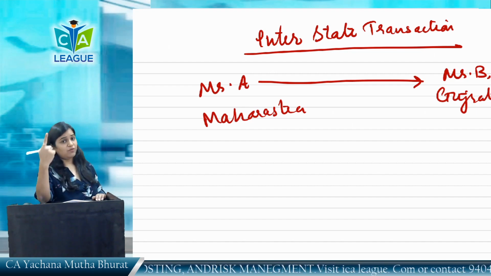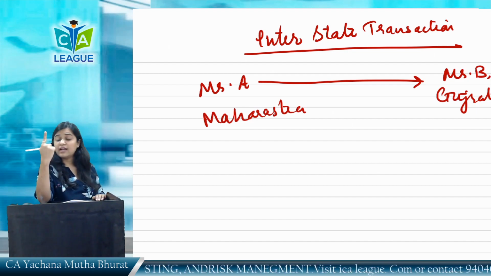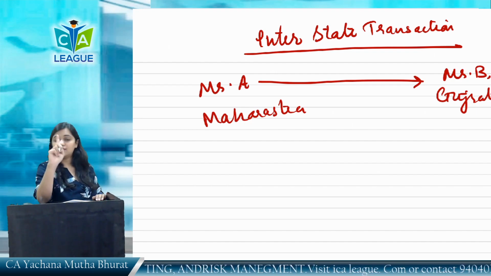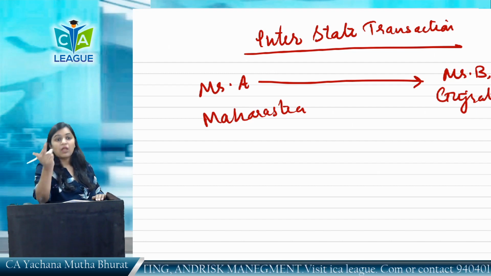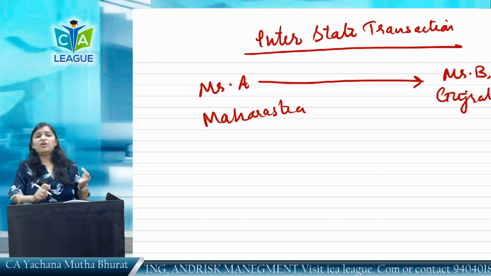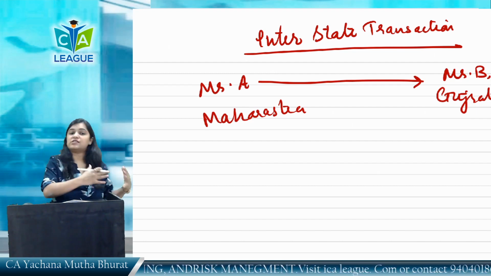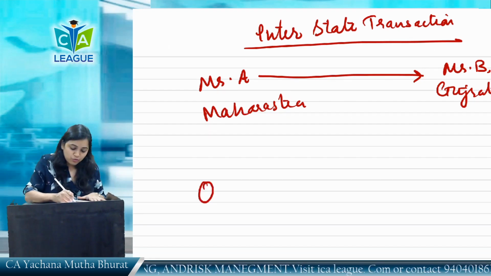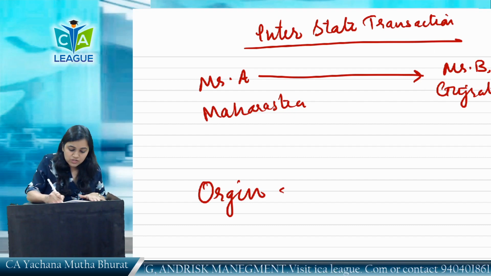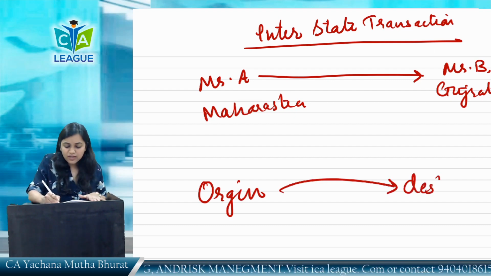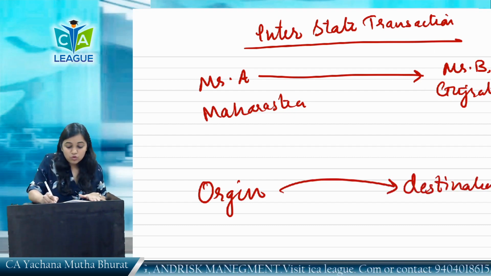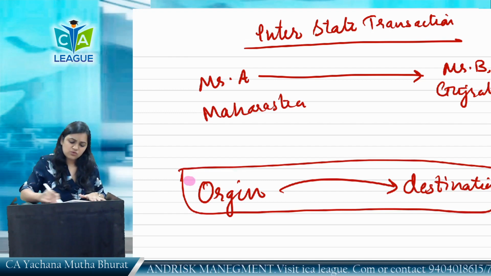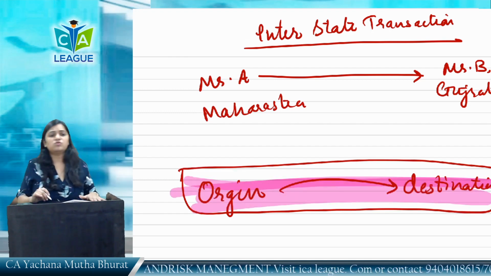First thing, you understood that we have implemented dual model GST, that is center also has the power to levy taxes, state also has the power to levy taxes, that is CGST and SGST. Now comes, we have moved from origin based tax system to destination based model. This is a very important concept. You must remember it. Now, what is this, ma'am? Origin based to destination based. What words are you using?